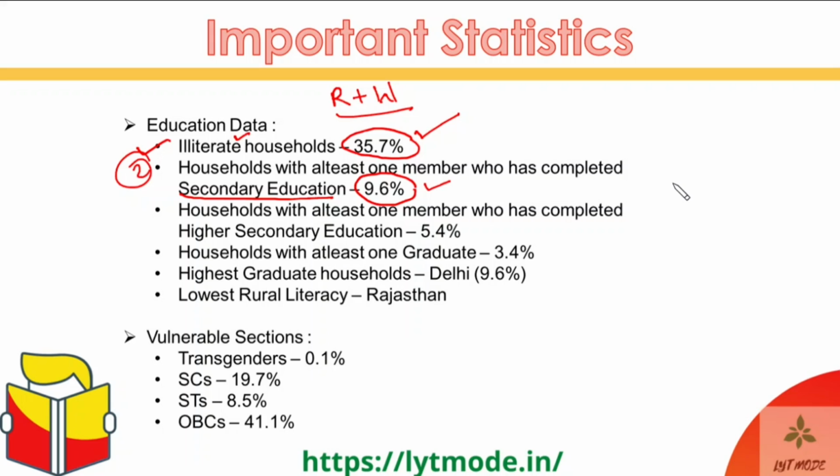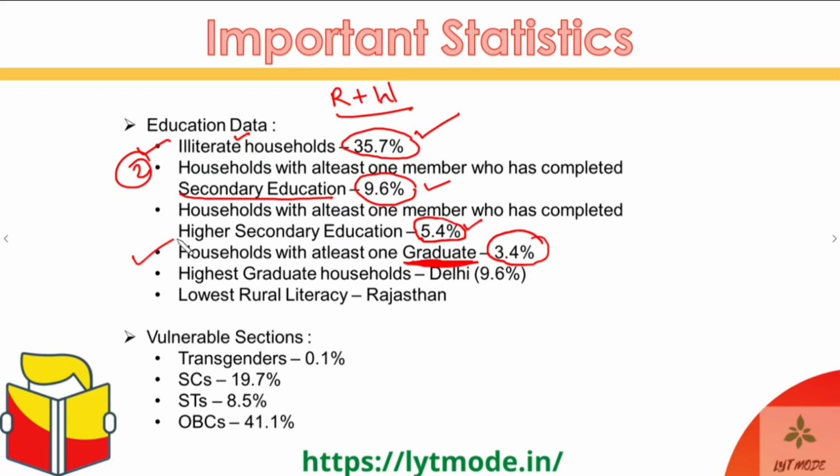And then if you move towards higher secondary education, it gets even lower, to 5.4%. Only 5.4% of households have at least one higher secondary graduate. And then if you talk about graduates overall, a graduate means a person who has completed any kind of college degree post the class 12th exams in India, or post the higher secondary education. Only 3.4% of households have at least one graduate.